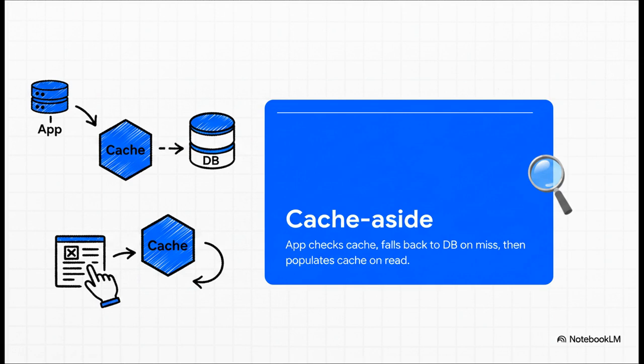It does exactly what it sounds like. The application checks the cache first. If there's a miss, it lazily falls back to the database, grabs the data, and then populates the cache for any future reads. When you combine this with write-through invalidation, meaning anytime you update a post, it immediately blows away the old cache key, you've got the rock-solid industry-standard setup.